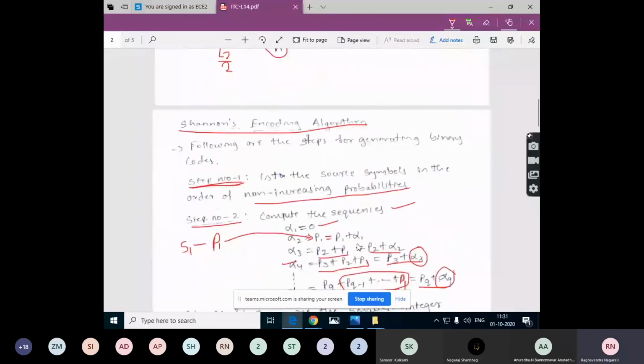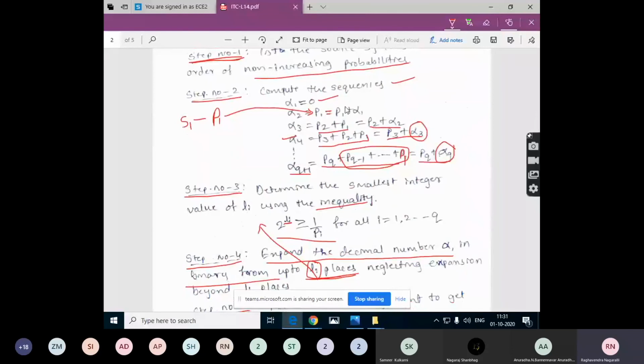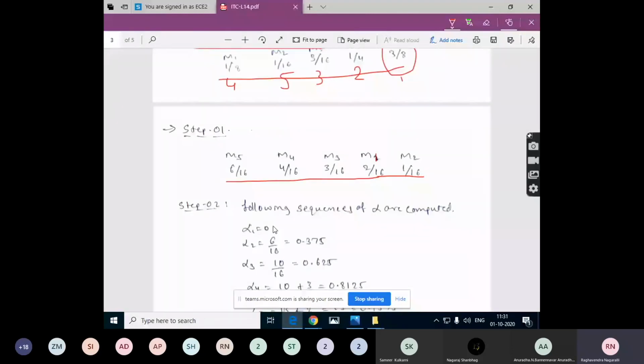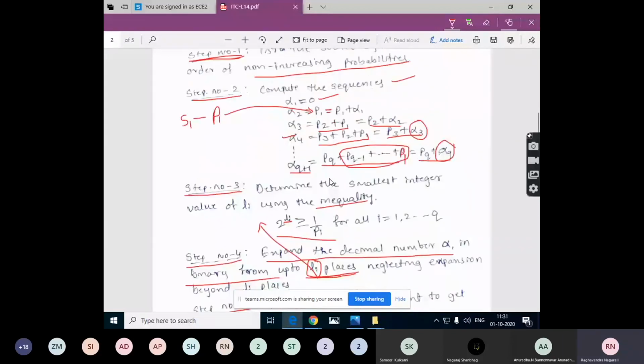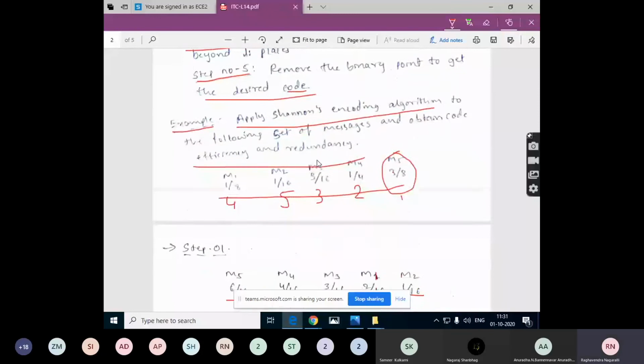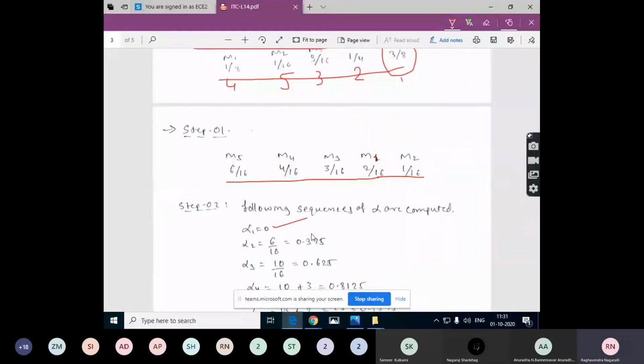To compute the sequences. So alpha 1 is equal to 0, the first sequence, so keep it as it is. Next alpha 2 is equal to P1 plus alpha 1. Now P1 is this value. After the rearrangement, P1, this is P2, P3, P4, P5.